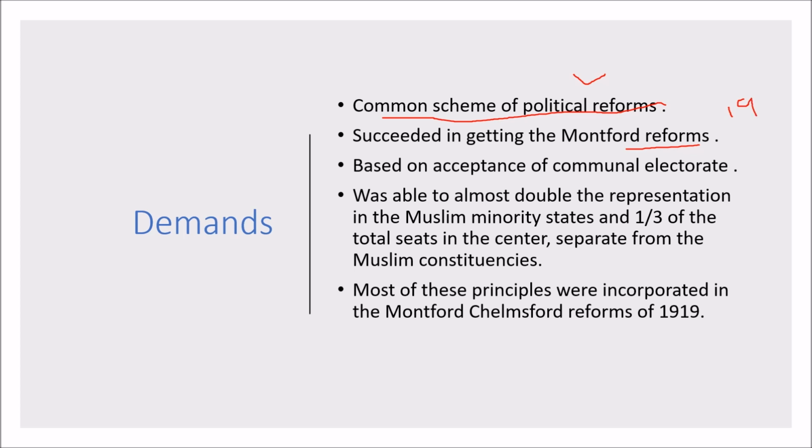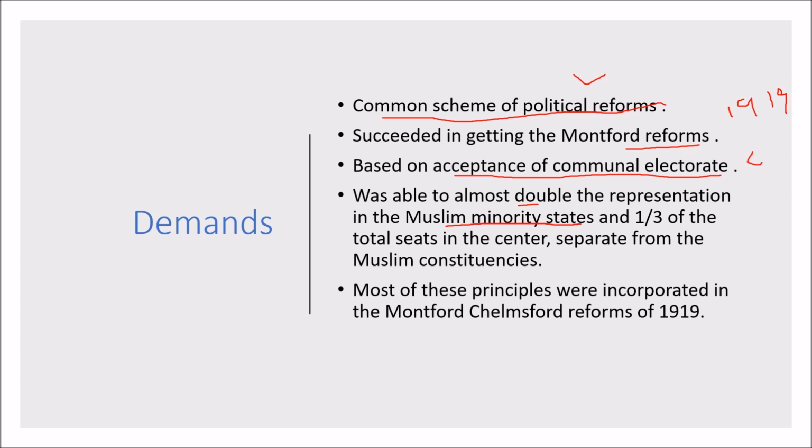The biggest issue with this scheme was that it was based on the acceptance of communal electorate by the Congress. The Muslim League arm twisted the Congress into doubling the representation in the Muslim minority states, with a slight loss in the Muslim majority states.